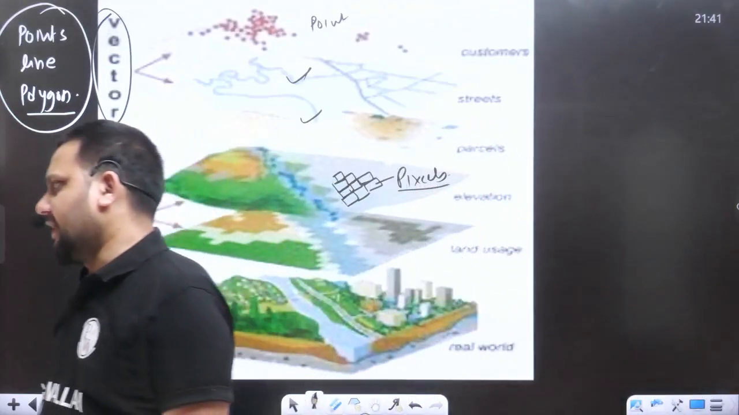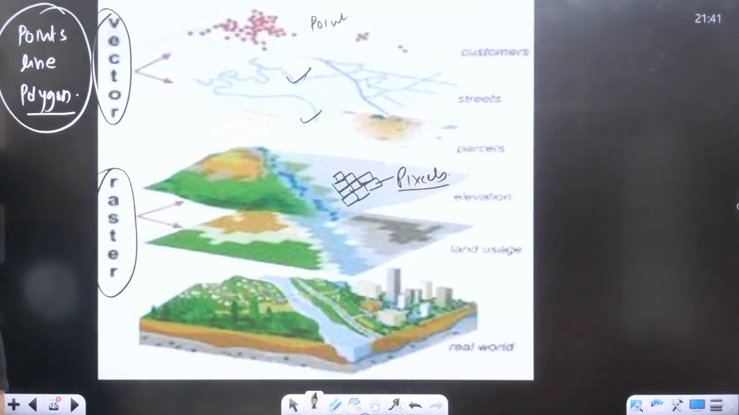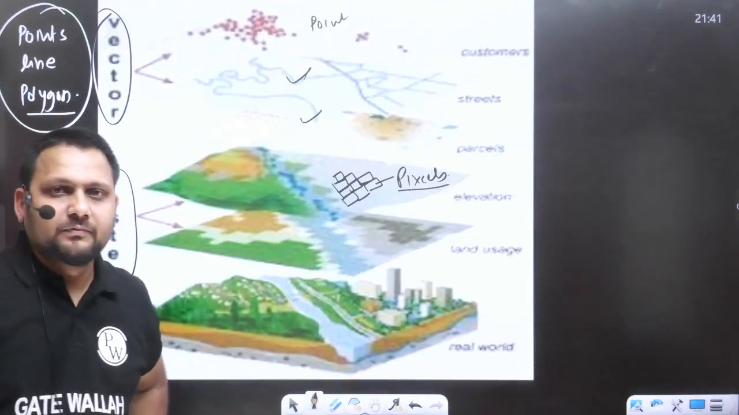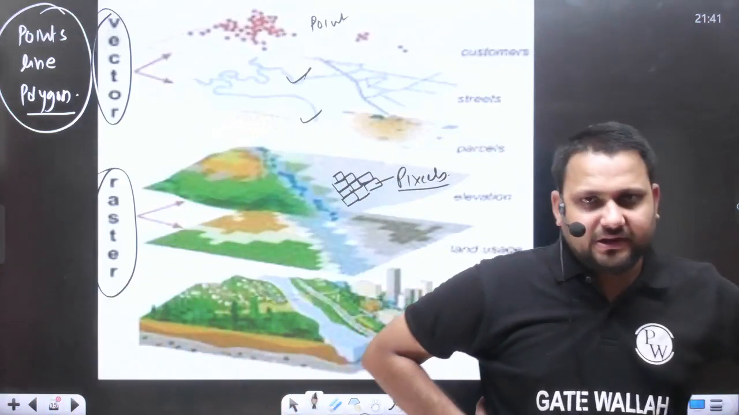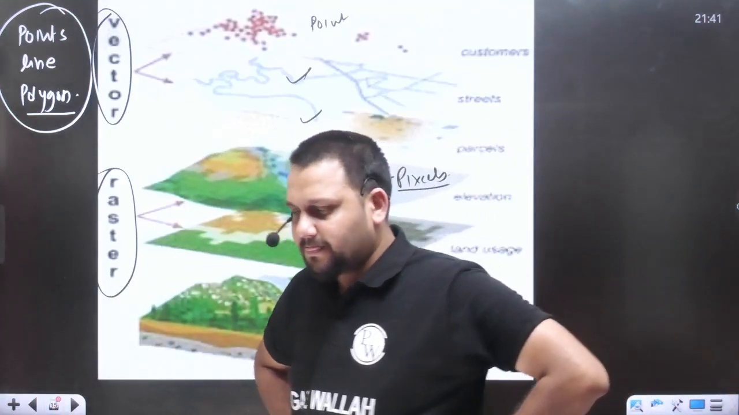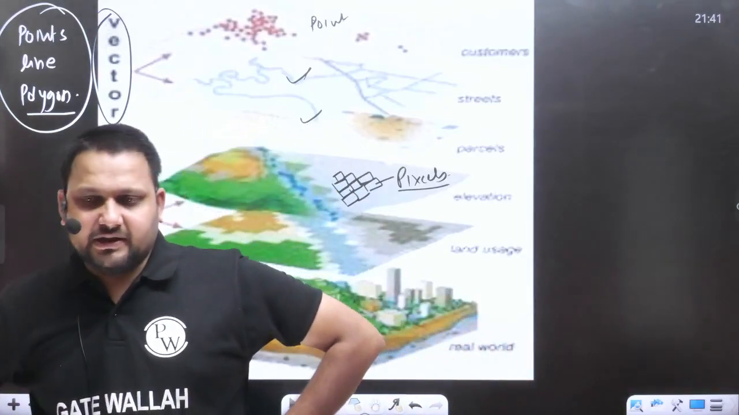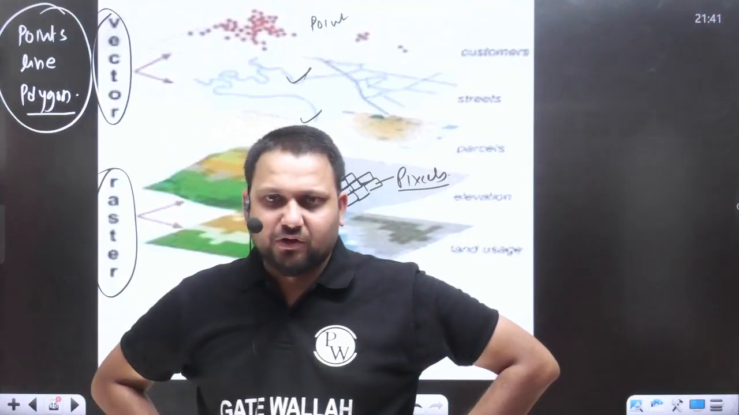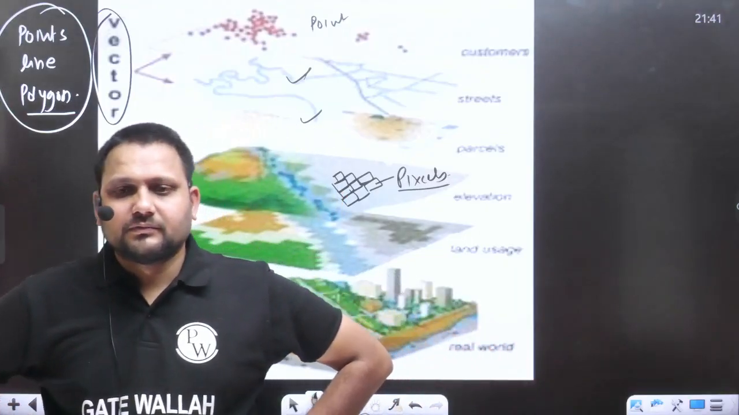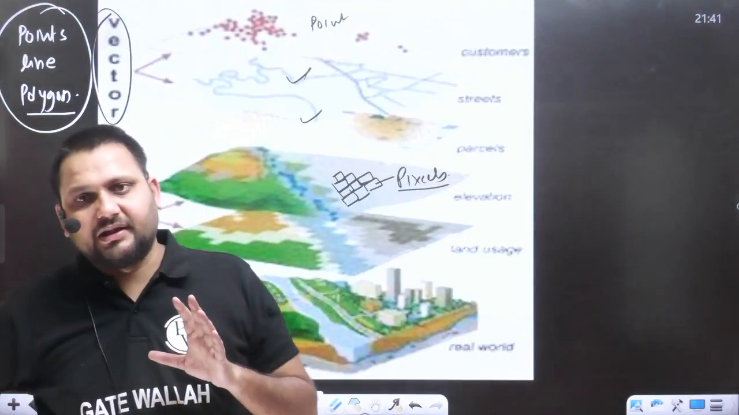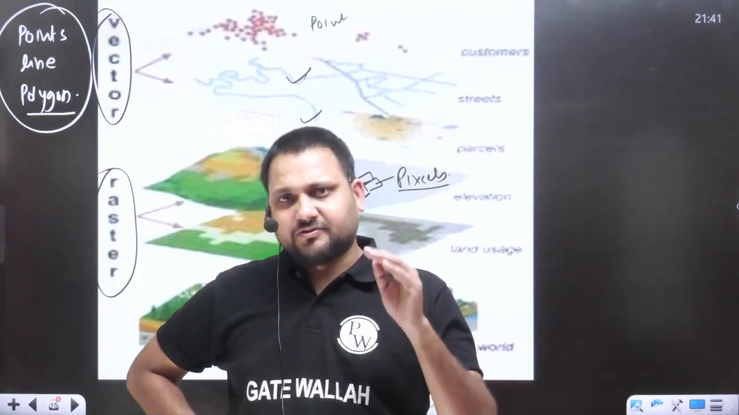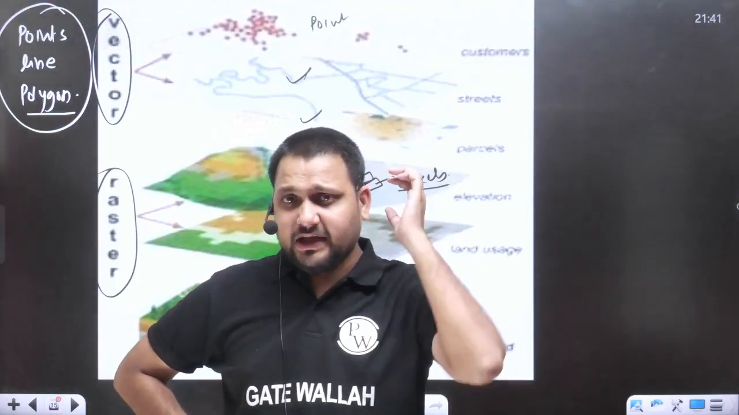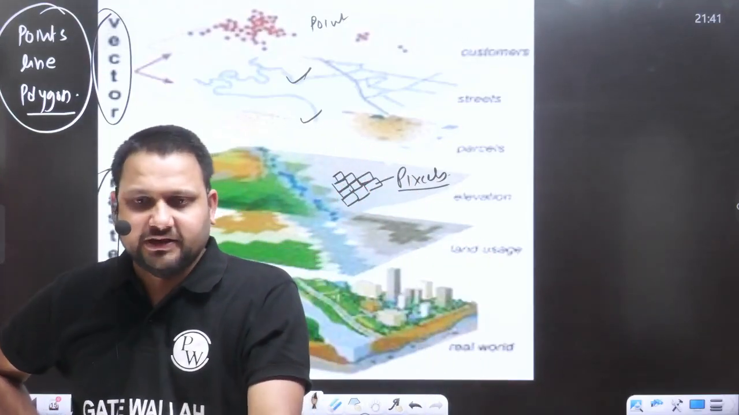And if anyone has any doubt, you can ask your doubt. What is vector spatial data? What is raster spatial data? The difference between vector and raster spatial data is clear to everyone. So first we have classified the data into two types: one was the spatial data and another was the non-spatial data.